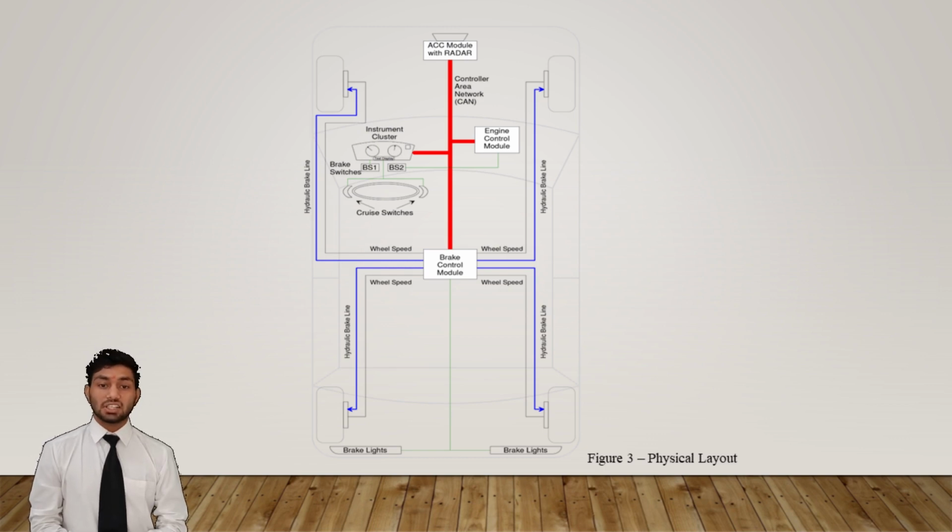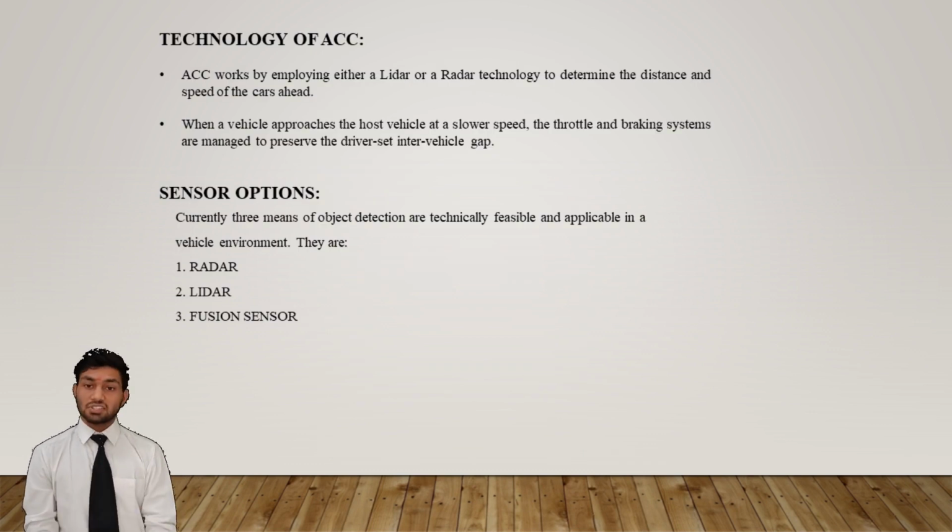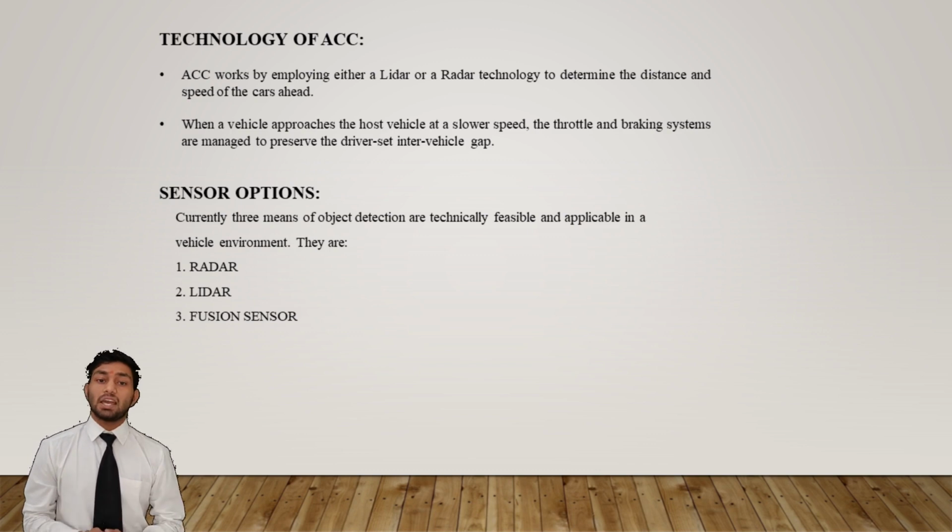These are modules connected with each other and transmit the signals for safe driving. This is how an ACC system works. In this slide, we see the technologies used in ACC. ACC works by employing either a LiDAR or a radar technology to determine the distance and speed of the cars ahead. When a vehicle approaches the host vehicle at a slower speed, the throttle and braking systems are managed to preserve the driver's set inter-vehicle gap.